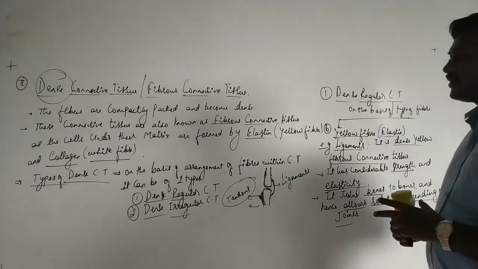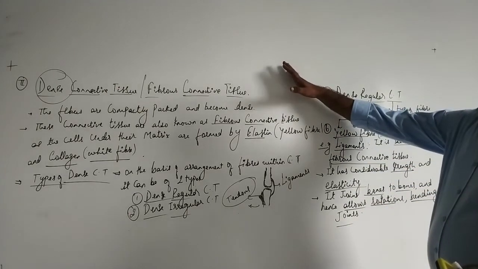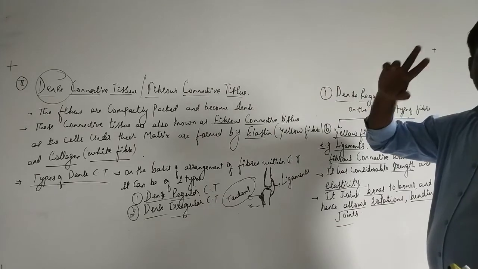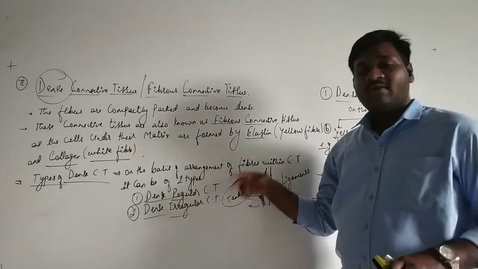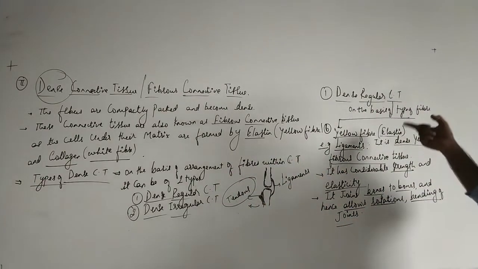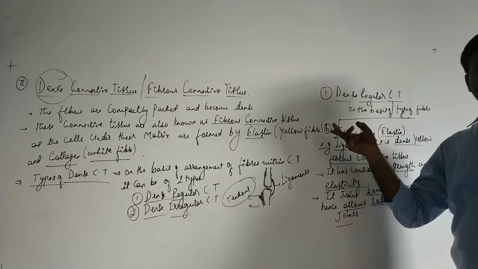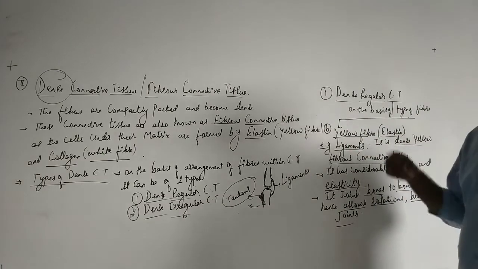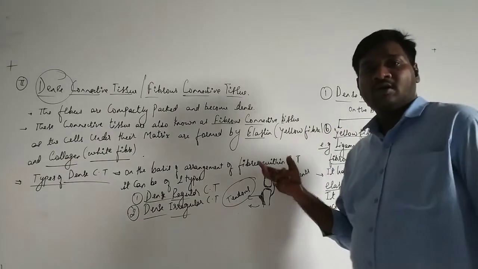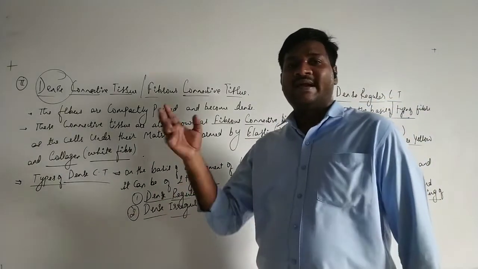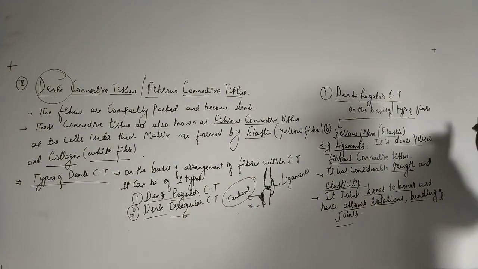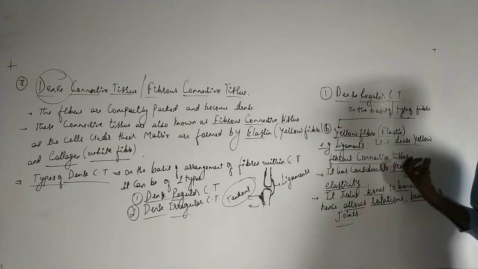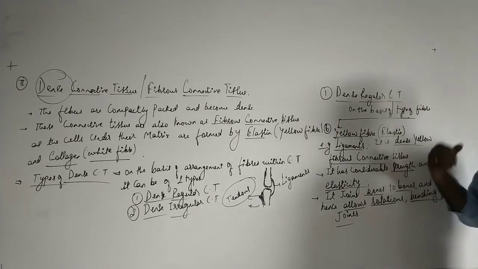So, here what you have to remember is, when we talk of the dense connective tissue, it consists of two types of fibers, that is white fiber and yellow fiber. White fiber consists of collagen, and it forms the tendons. While yellow fiber, or the elastin, forms the ligaments.